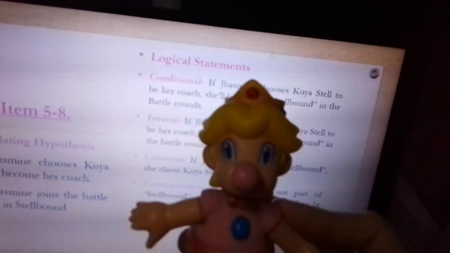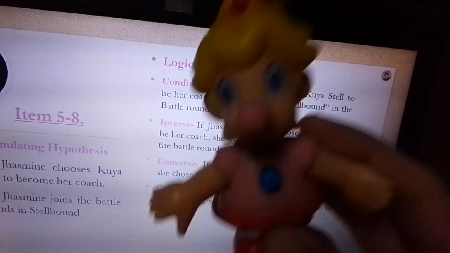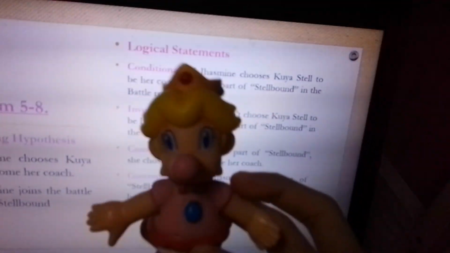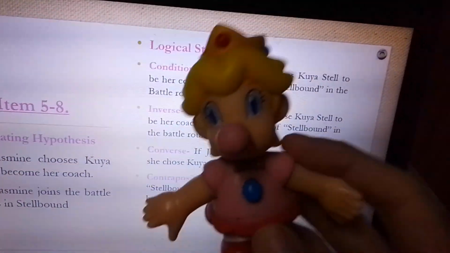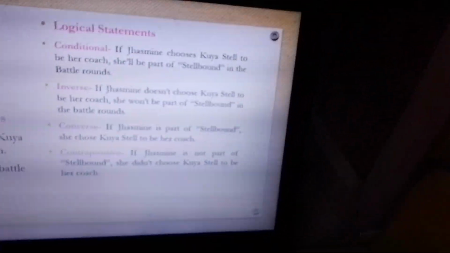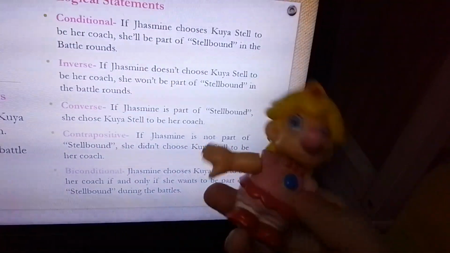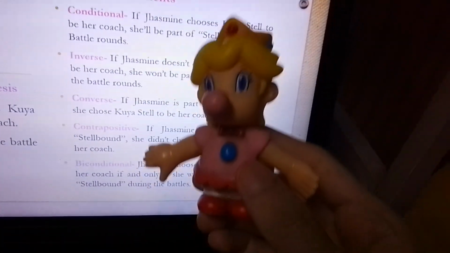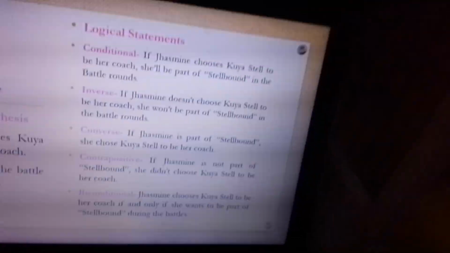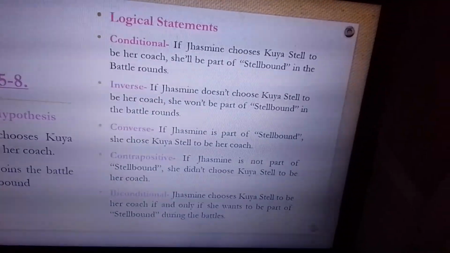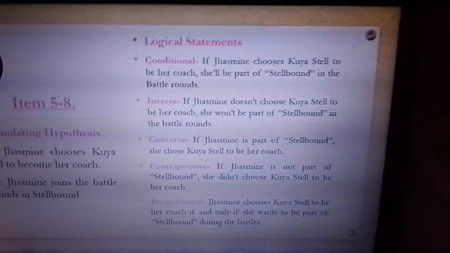And then kapag contrapositive, you say it. I don't know how to say this, but I joined The Voice Kids. They say in The Voice Kids that I must choose Kuya Stel if he wanted to be my coach. So therefore, let's read it together para hindi kayo mahirapan. I should choose Kuya Stel to become my coach, if and only if I want to be part of the Spellbound during the battles. Good luck and see me in the battles. Good luck if you can see my big sister. Bye. Yeah, we are cheering for you, little girl. Anyway, so that's how you write the statements.